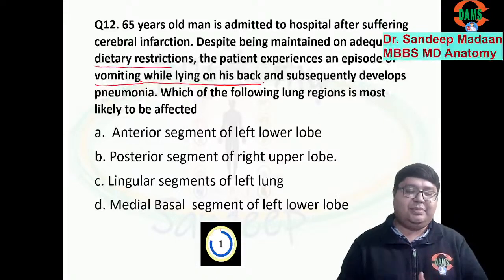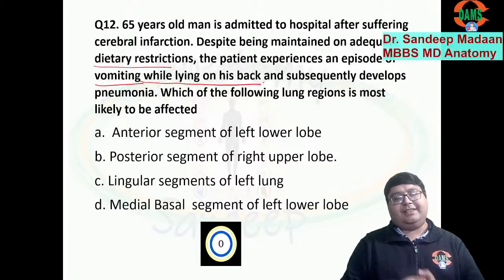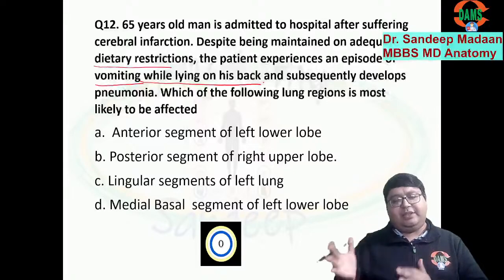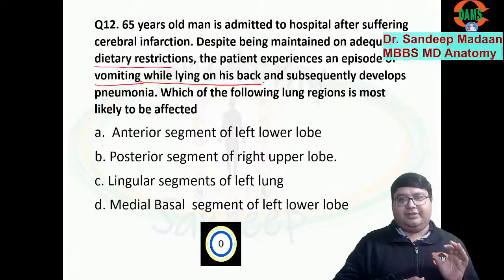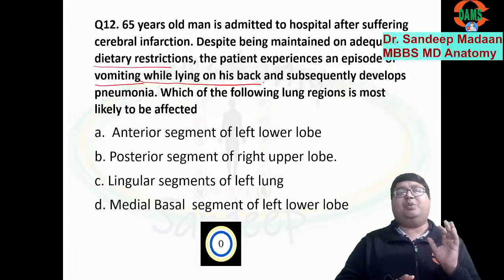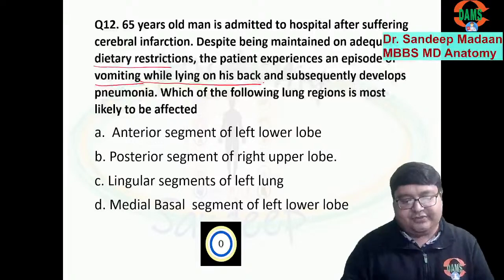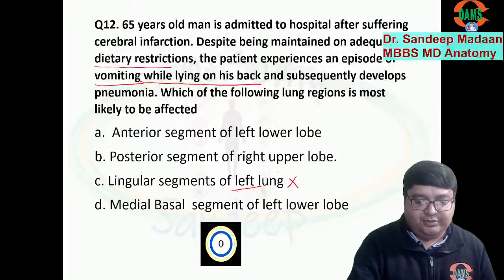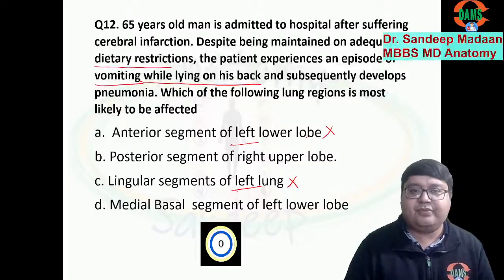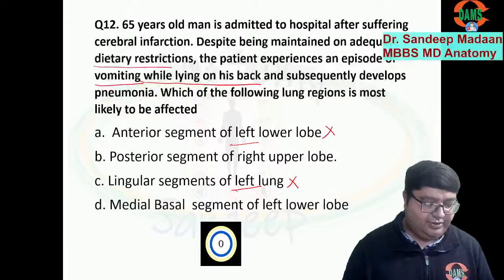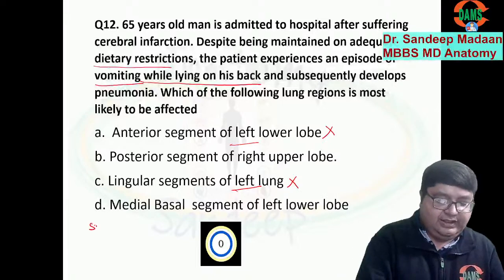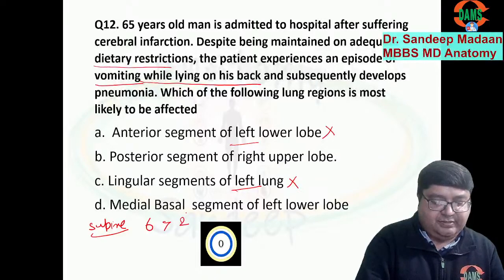So suppose, just for example's sake, 1 liter of fluid is going inside, almost 60-70% or maybe 80% will go to the right side only, because the bronchus is wider, shorter and more in line. The remaining will go to the left side, and that too will be divided into various bronchopulmonary segments. So basically the left cannot be the most dependent, so these are ruled out. But what is the real answer here? For that, we need to remember something: if there is supine position aspiration, the answer will be segment number 6 rather than 2.